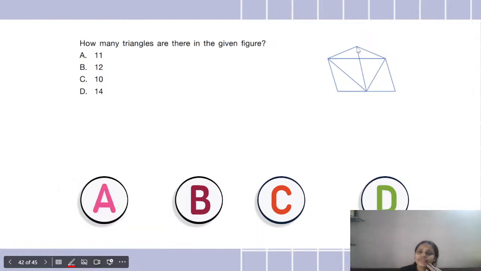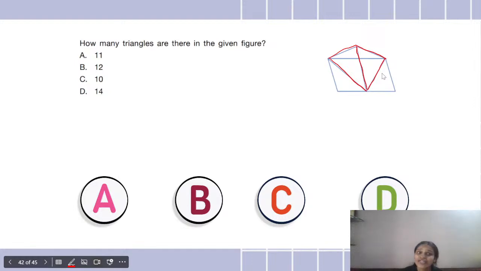Now, okay, I have this 9 and 10. Okay, so I have been able to find 10 triangles, and this whole figure has 10 triangles.